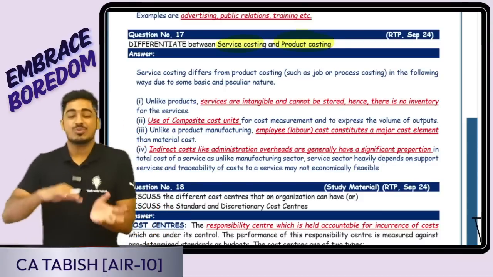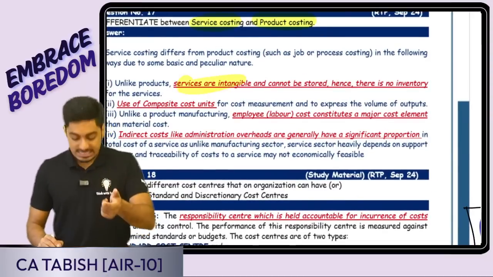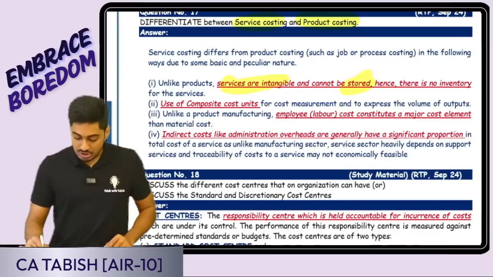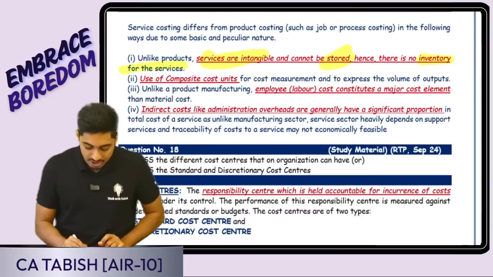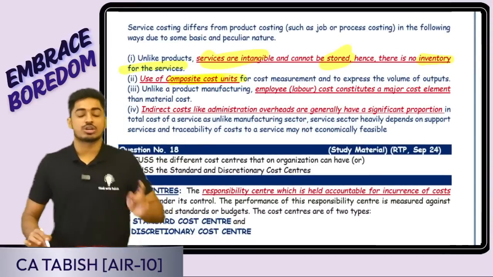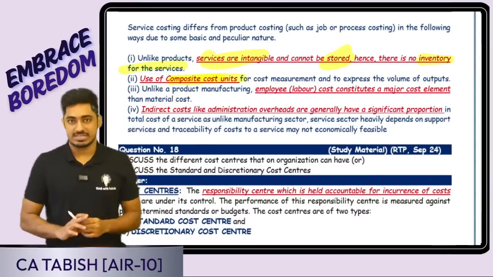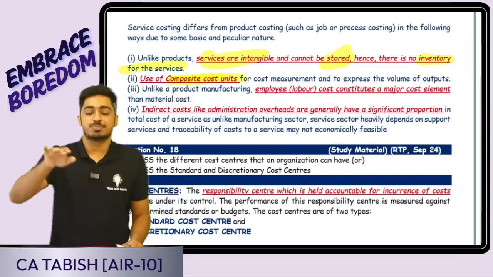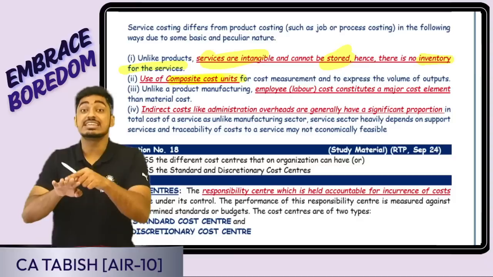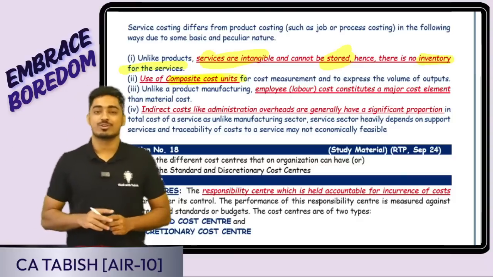Okay, so normally what all special things are there in service costing? Yes, firstly, services are intangible, so therefore they cannot be stored, so therefore inventory cost is not there. Okay, point number one, there is no inventory. Point number two, we will be using composite cost unit in service costing. Normally in case of product, I'll be using a single unit of measurement, say cement per bag. But in case of services, say, yes, transportation, passenger kilometer, number of passengers, number of kilometers, composite cost units, more than one unit of measurement will be used.